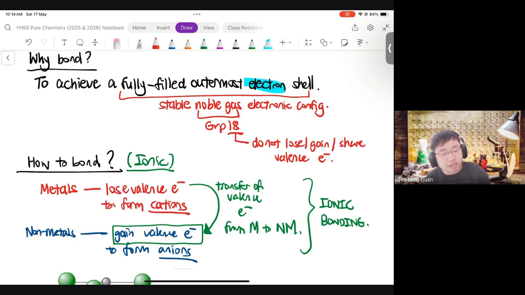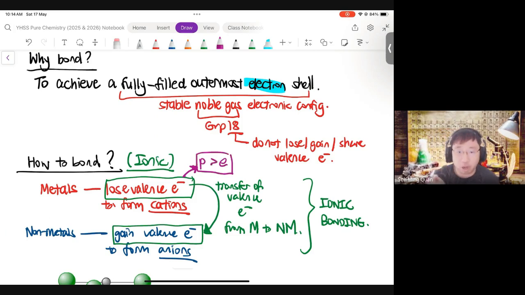You are losing valence electrons, right? If you lose valence electrons, that means the electrons must be fewer than the protons. Because you lost valence electrons, therefore, positive ions have fewer electrons. Okay, so these are positive ions. On the other hand, a negative ion must have more electrons than protons in the particle. Okay,